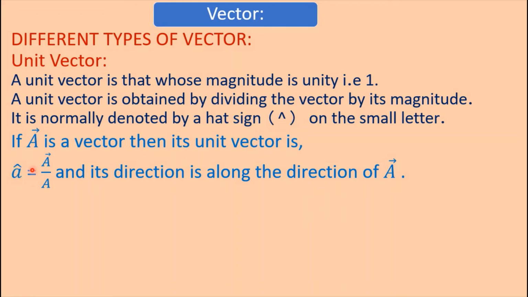Here a hat sign is used on the small letter and its direction is along the direction of A. Here small a is the unit vector of capital A vector, so the direction of this unit vector is along the direction of A vector.